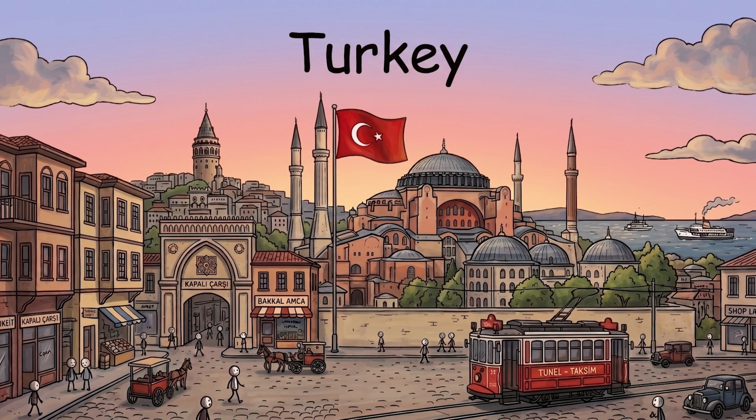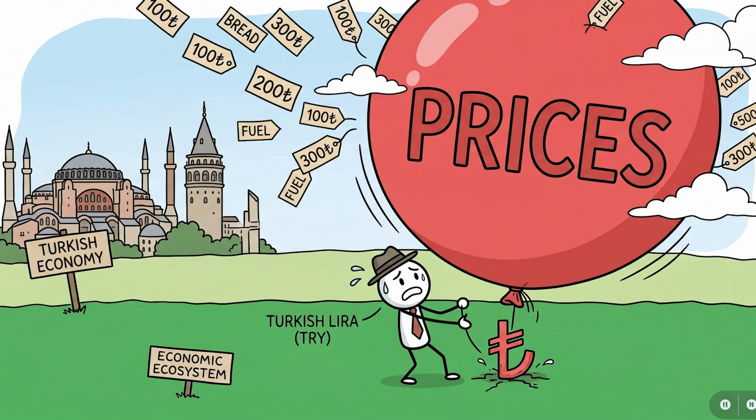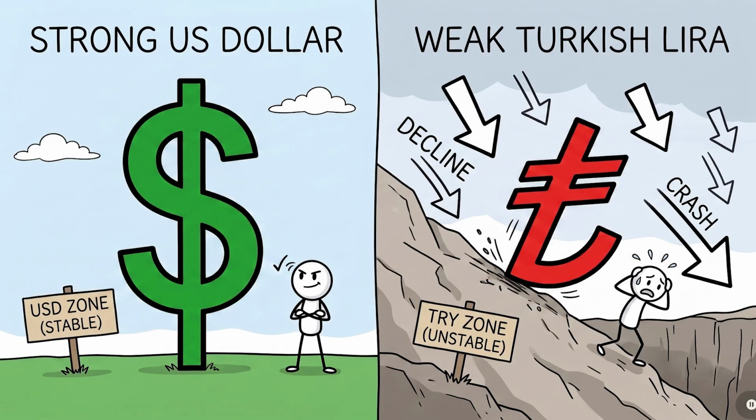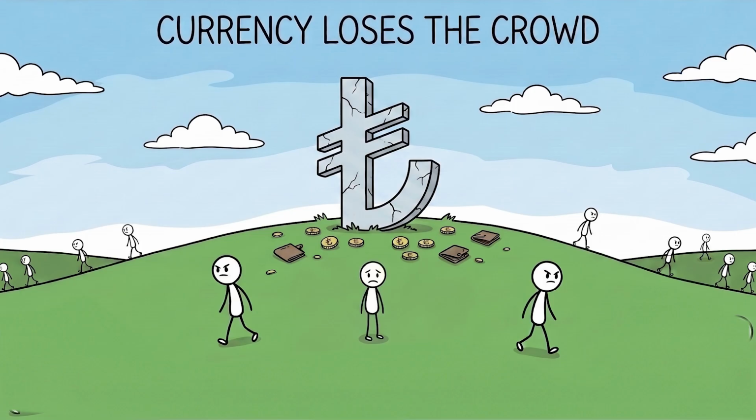Turkey is a good real-world example. In recent years, concerns about political interference in the central bank, along with runaway inflation, have caused the Turkish lira to lose significant value against the dollar. If investors think a country is politically unstable, they move their money elsewhere. Demand falls, and its value can decline.